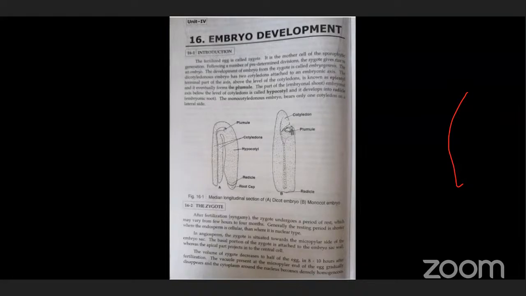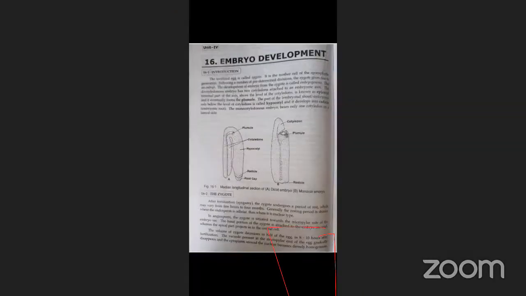In angiosperms, the zygote is situated toward the micropylar side of the embryo sac.